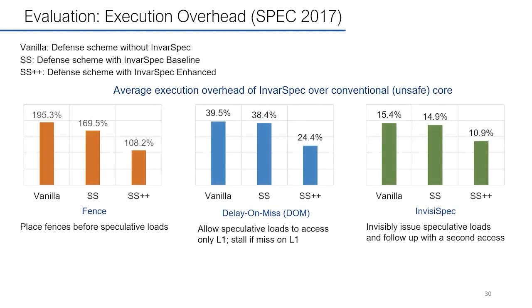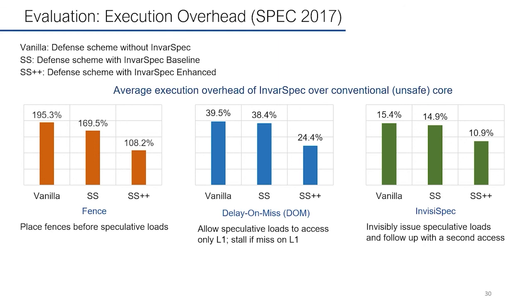And here are the results. Let's go through them from left to right. First, let's consider fence, which has a very high overhead around 200% without InvarSpec. Applying InvarSpec baseline, we can achieve some moderate speedup, and if we further apply InvarSpec enhanced, we can bring the overhead down to 108%.